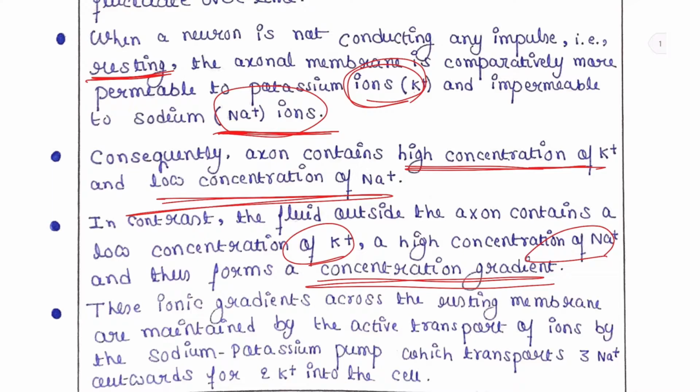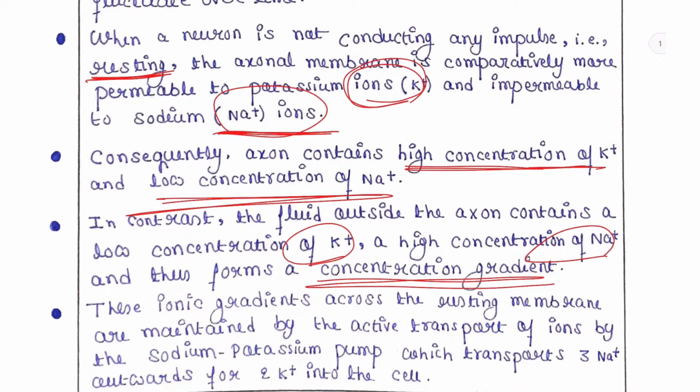That difference makes the concentration gradient. Outside the cell is low potassium and high sodium, whereas inside the cell is high potassium and low sodium. So it's just opposite, and that's why it makes a concentration gradient.